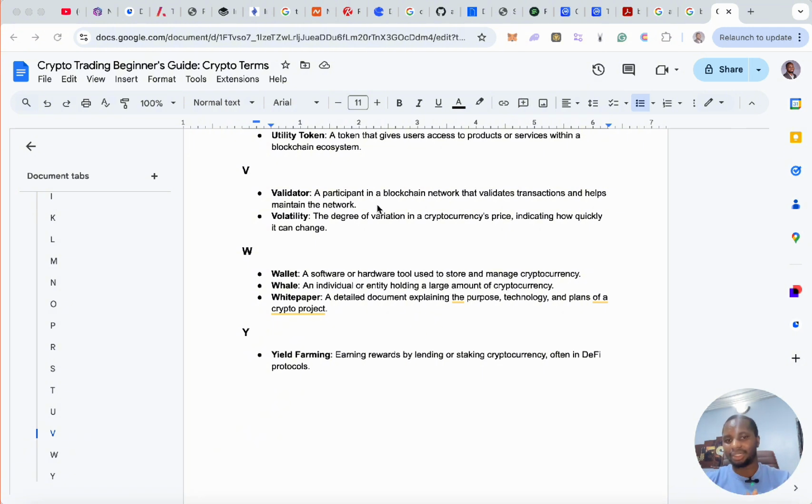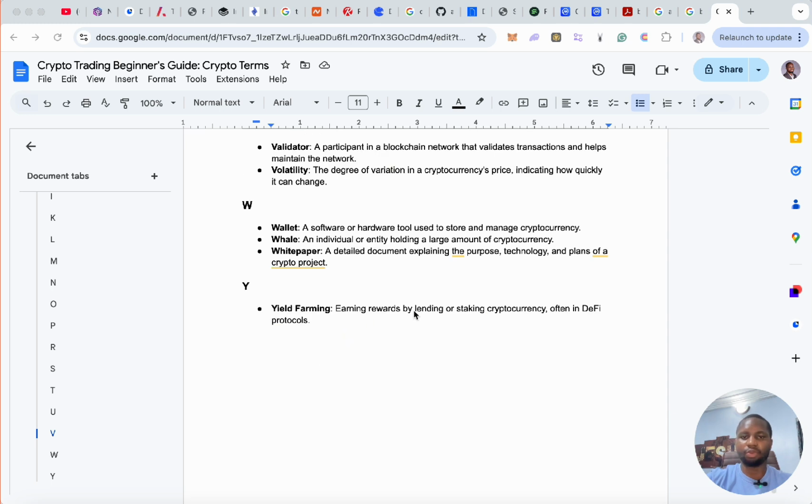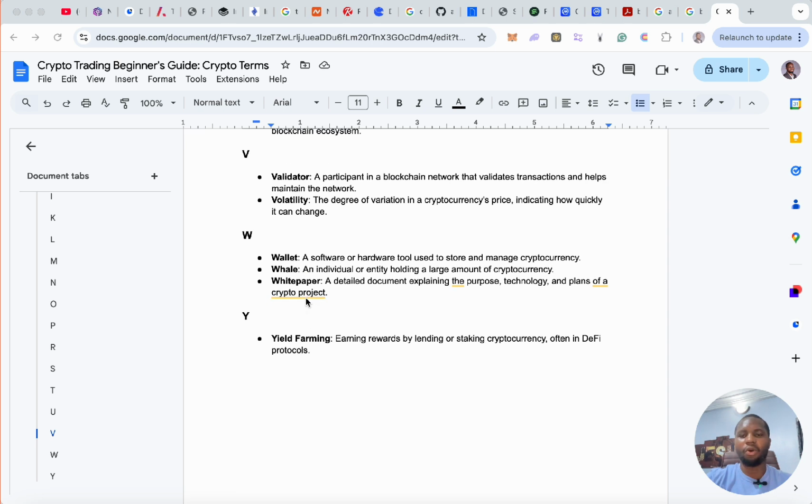Alright. Wallet is a software or hardware tool used to store and manage cryptocurrency. A whale, an individual or entity holding a large amount of cryptocurrency. White paper, a detailed document explaining the purpose, technology, and plans of a crypto project. Yield farming, earning rewards by lending or staking, often in DeFi protocols.